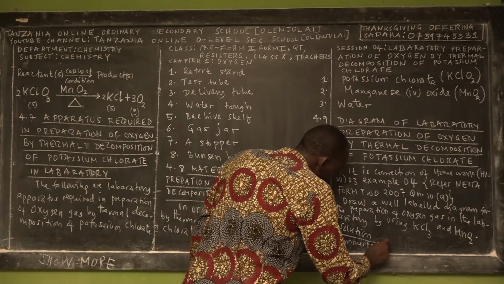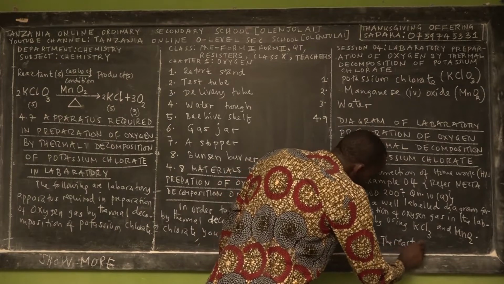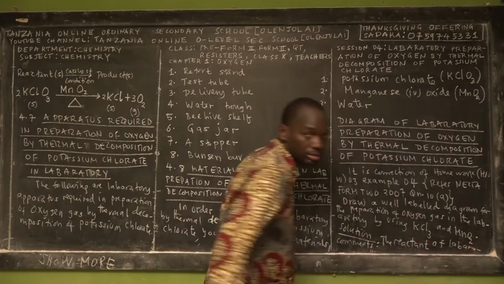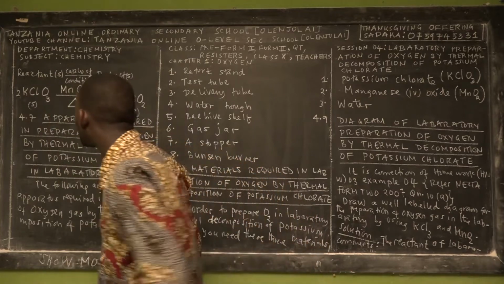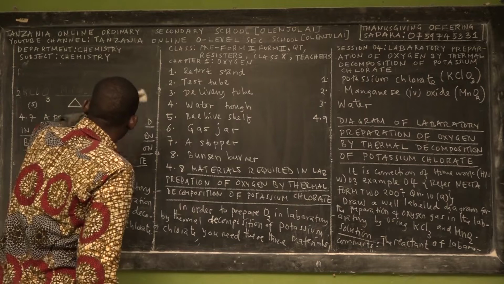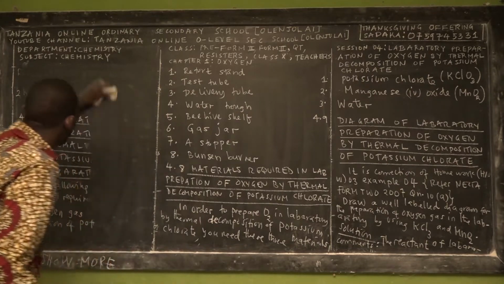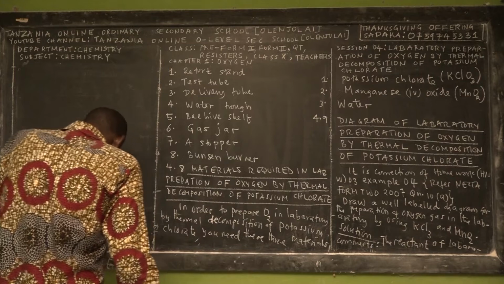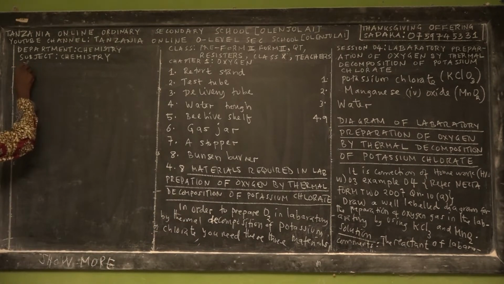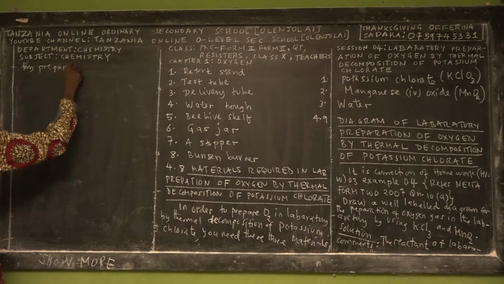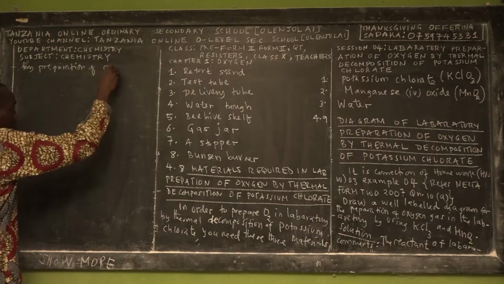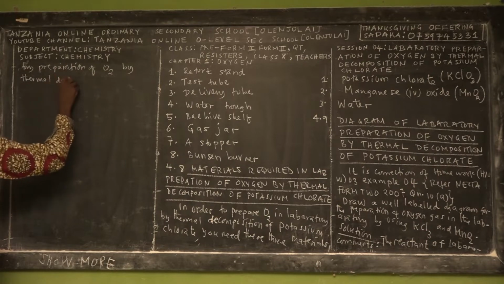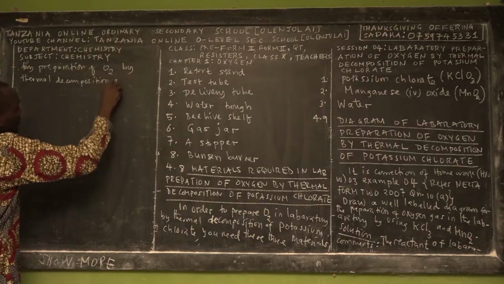So you may write that the reactants of laboratory preparation of oxygen by decomposition of what?